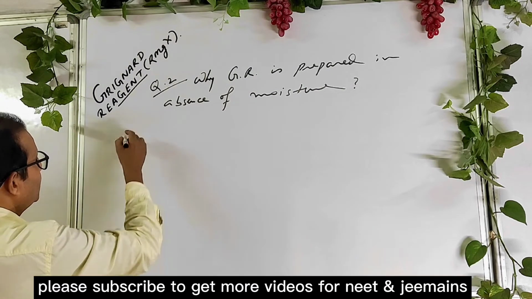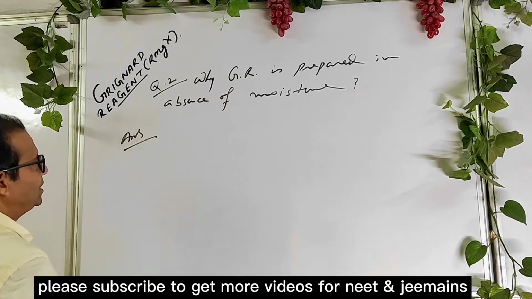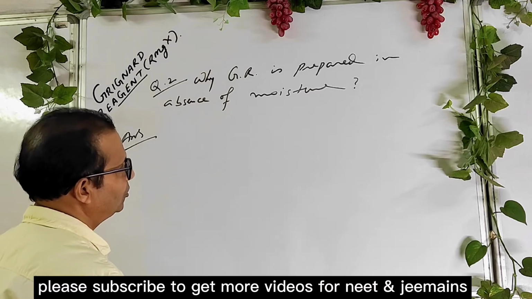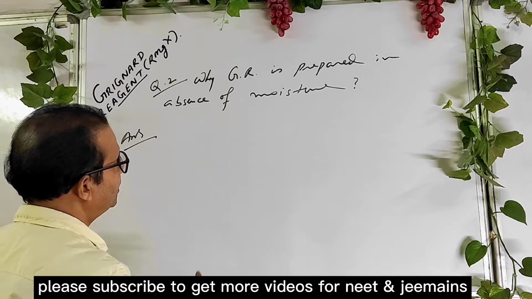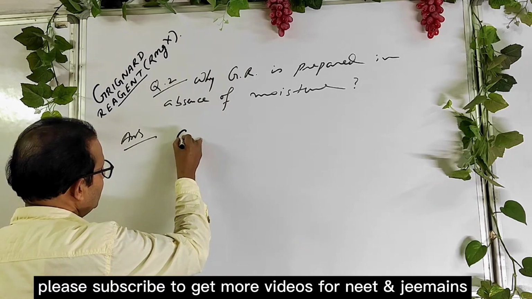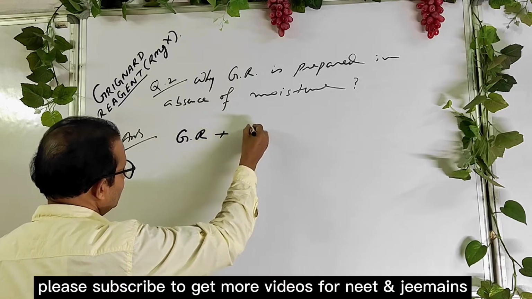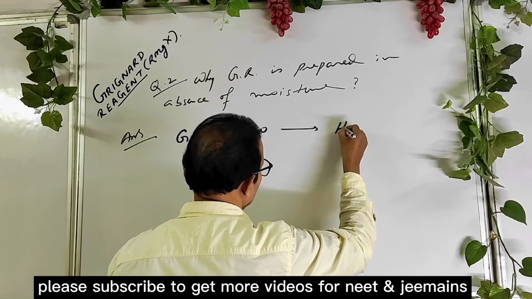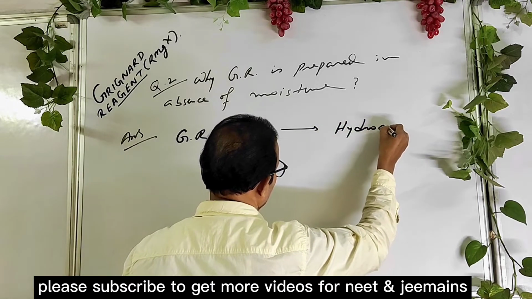Actually, remember it, in presence of moisture, Grignard reagent reacts with water to form hydrocarbon. That is, you never get Grignard reagent. So Grignard reagent reacts with moisture to form hydrocarbon.